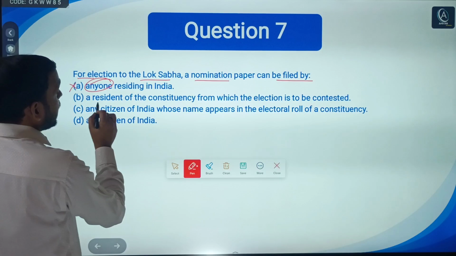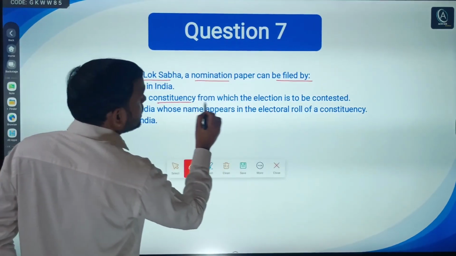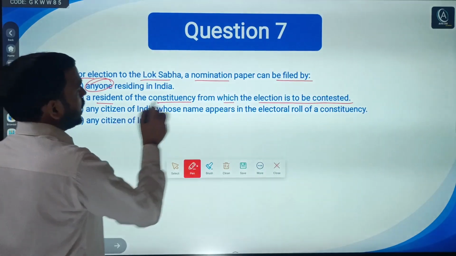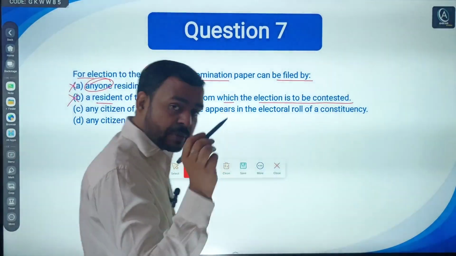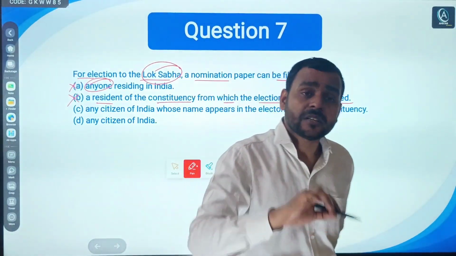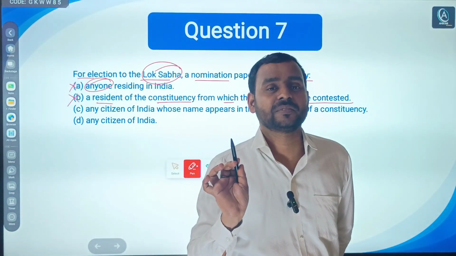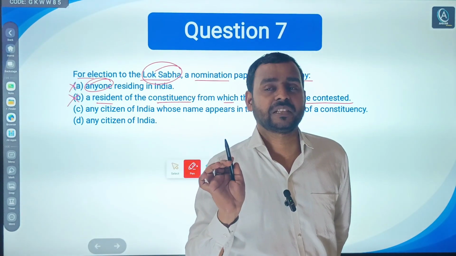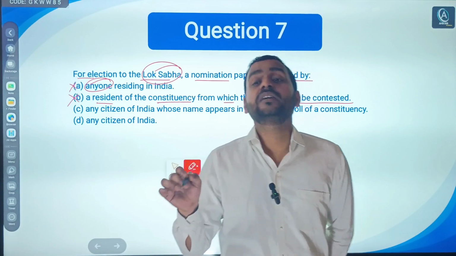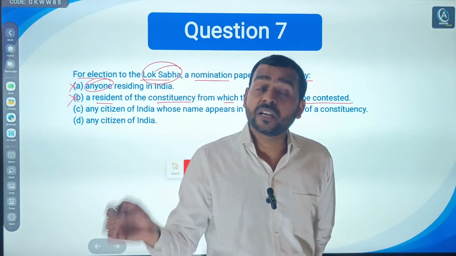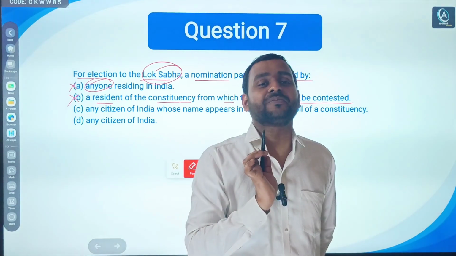Second, be a resident of the constituency from which the election is to be contested. Not necessary. In Lok Sabha, a person can file nomination from any constituency within the territory of India. For example, you are from West Bengal, you can file nomination from Maharashtra.